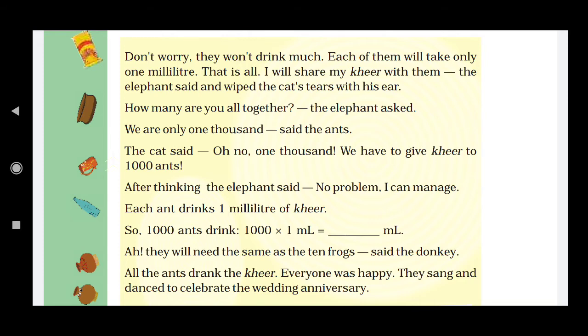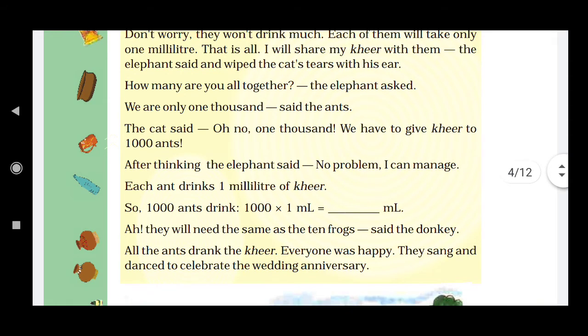And for 1,000 ants, each needs 1 milliliter. So in total how much will be needed? We know how we can do this: multiplying 1000 by 1 milliliter equals 1000 milliliters, right? And 1000 milliliters equals how many liters? Yes, 1 liter. The cat said, "Oh no, 1000, we have to give kheer to 1000 ants."